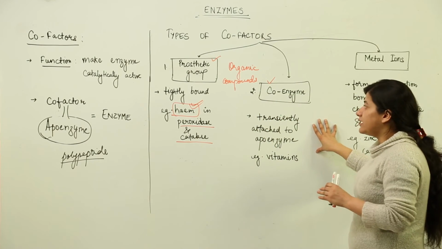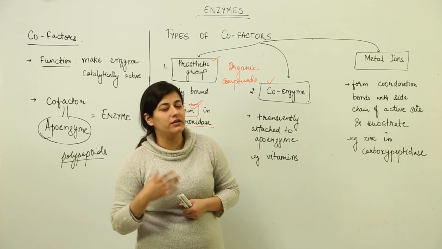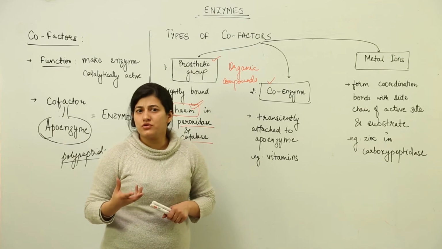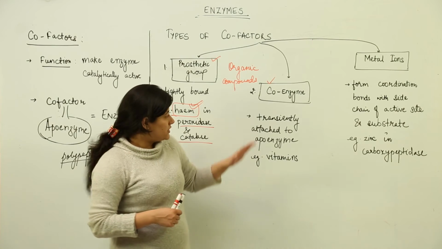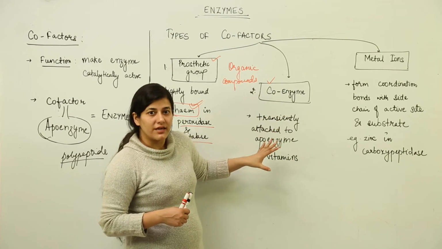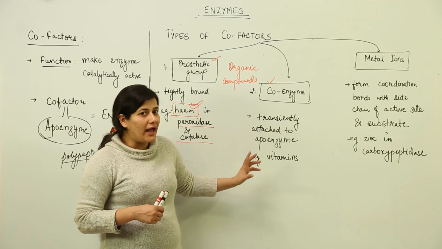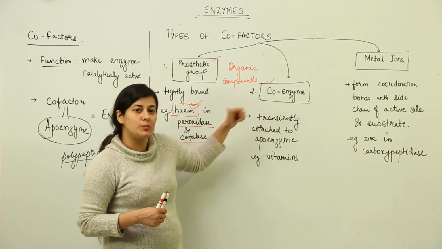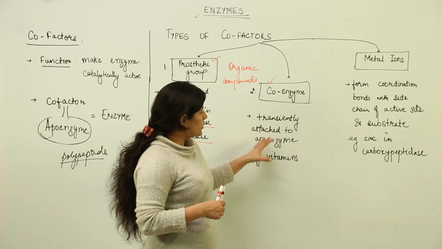Now we often say that vitamins are a very important part of a balanced diet. If one is not consuming vitamins, the diet is not complete and it is going to be problematic for the overall development of the body, because these vitamins work as coenzymes for many apoenzymes. As in the case of NAD and FAD, we talk about niacin and vitamin B12 as very important coenzymes which bind with the apoenzyme, and they are important for various metabolic processes.